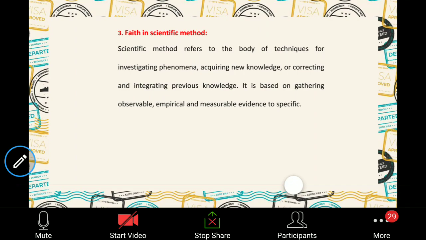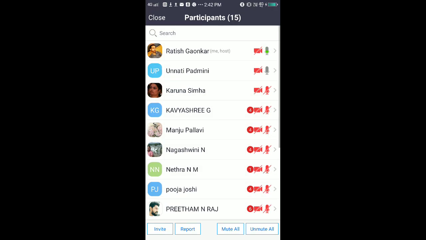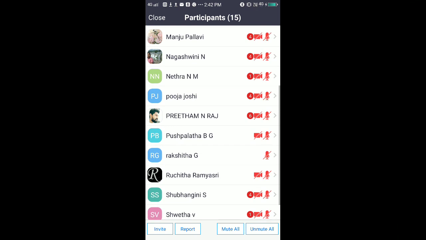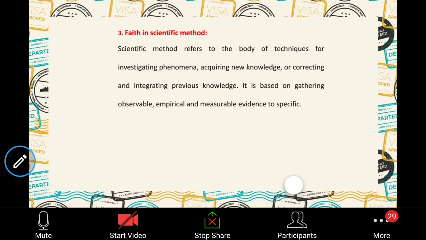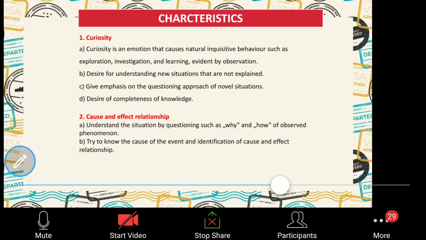Faith in scientific method. Do you think faith is actually necessary in the scientific method? Pritham, can you tell me? Do you think faith is necessary in this scientific method?